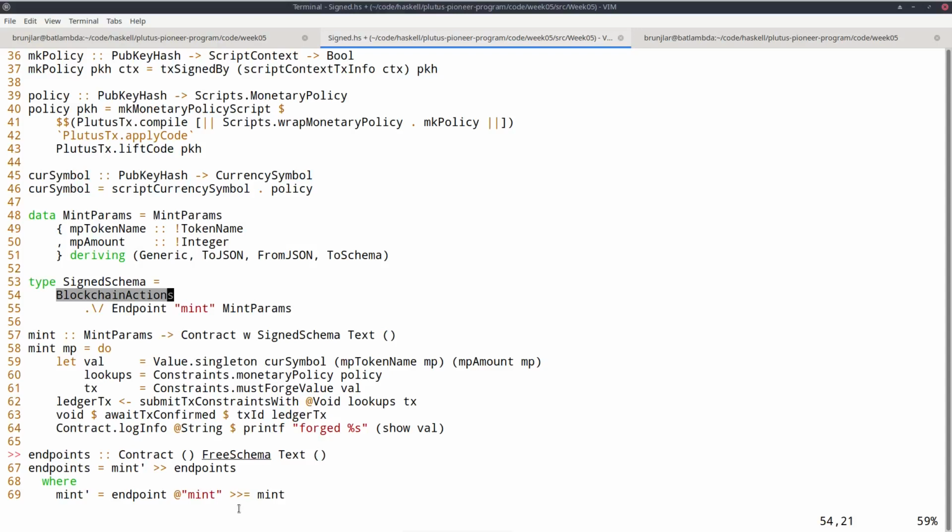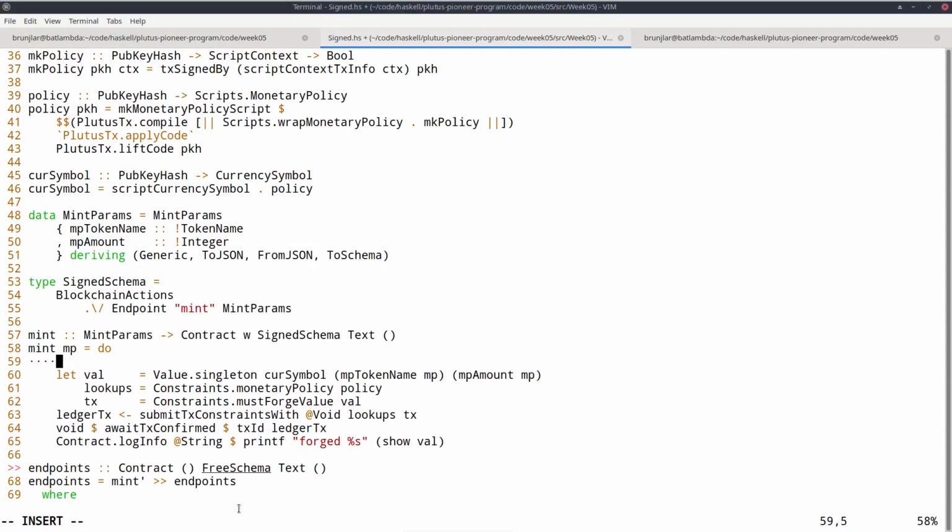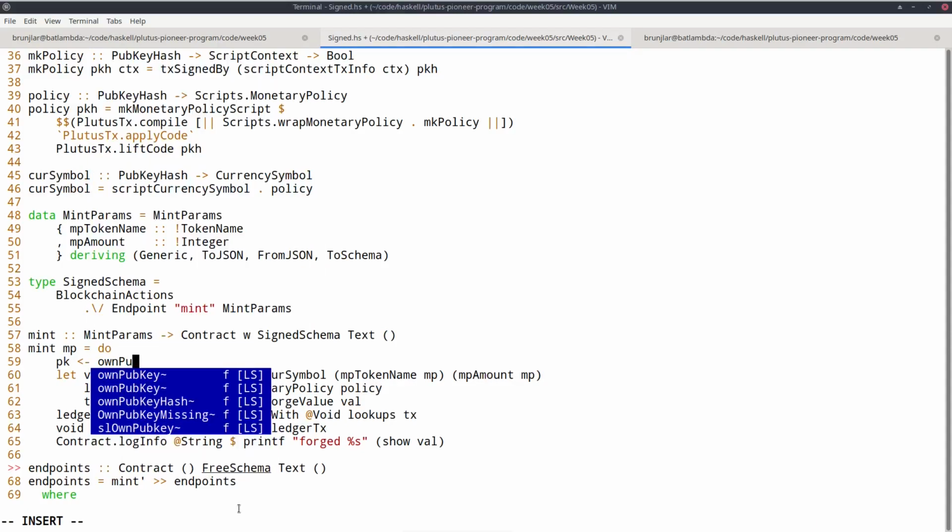So we said before, the blockchain actions are all the capabilities to interact with the blockchain. One example is submitting transactions. Another example is looking up the wallet's own public key. So I can do it like this. The public key is, and the function is called ownPubKey.